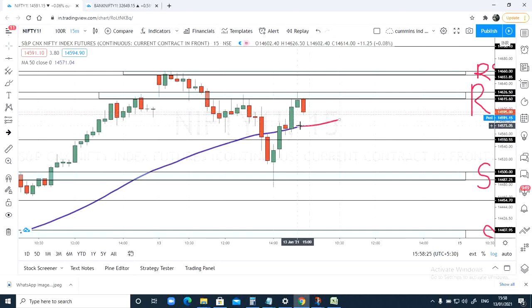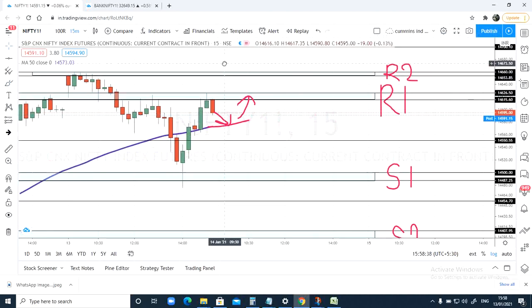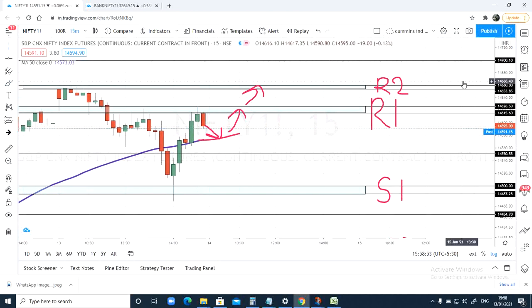So for tomorrow, this can act as a support first if it starts moving down here, and from here we can expect a reversal. Any close above R1 zone, I'll look for a target of at least R2, right? And on a close above R2, I'll look for targets of 14,700, 14,740 and 14,780 on the upside, right?